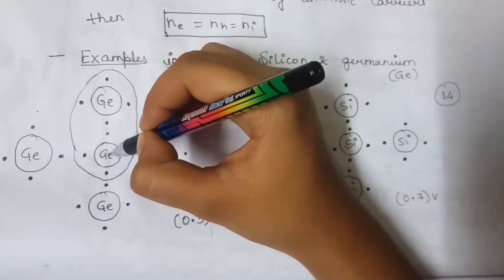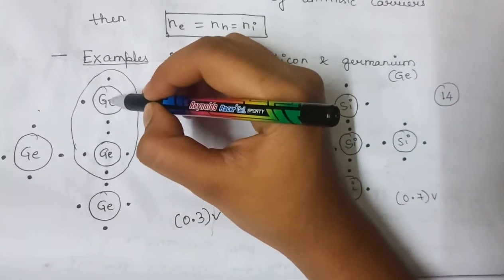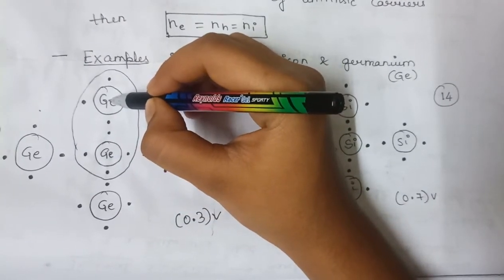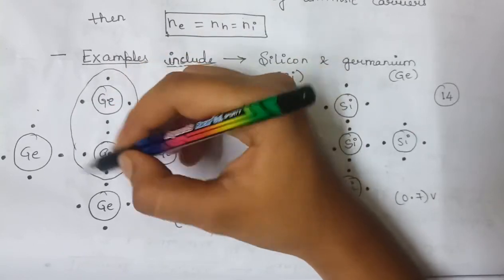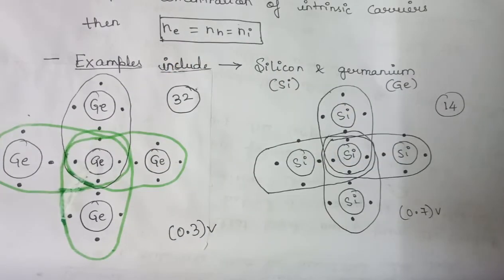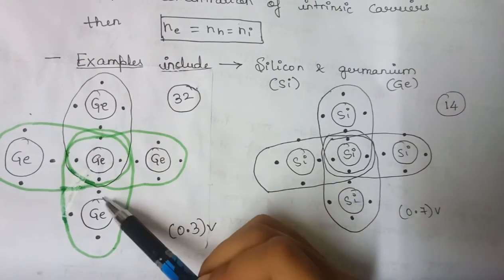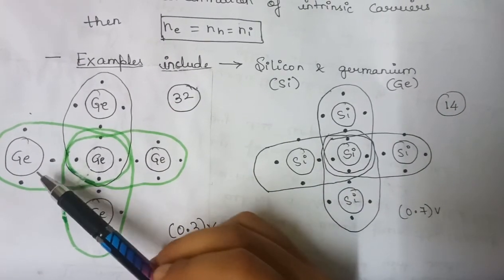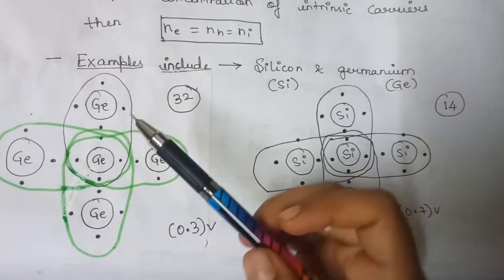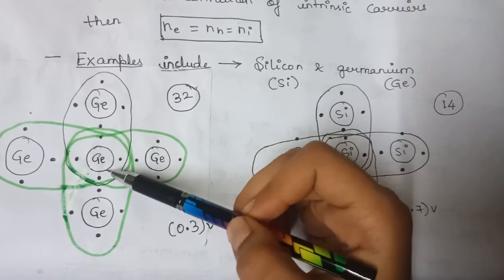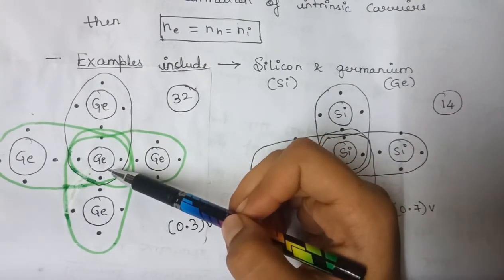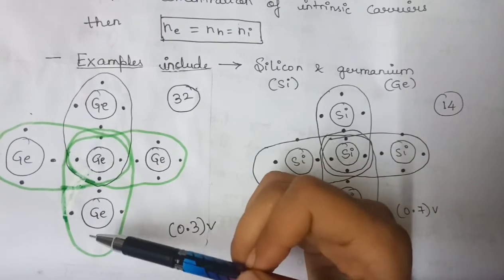Now this germanium atom and this germanium atom both have 8 electrons and form a covalent bond. Similarly, the other 3 germanium atoms also share their electrons with this germanium atom. Now, each germanium atom has 8 electrons, hence the atom is stable.